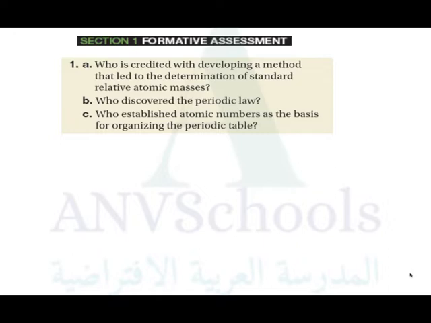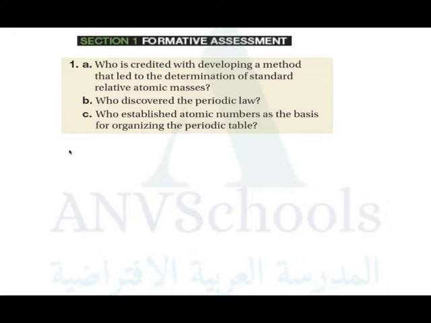Before the periodic table has its present form, in the early days, there are people who are considered pioneers or icebreakers for arranging elements. But different arrangements were made by different people. So, in order to come to one single standard approach, the first person who is credited to develop a method that leads to the determination of standard relative atomic mass is the so-called Cannizzaro.